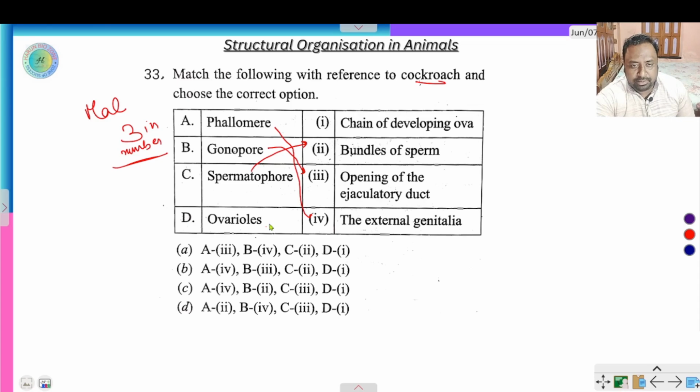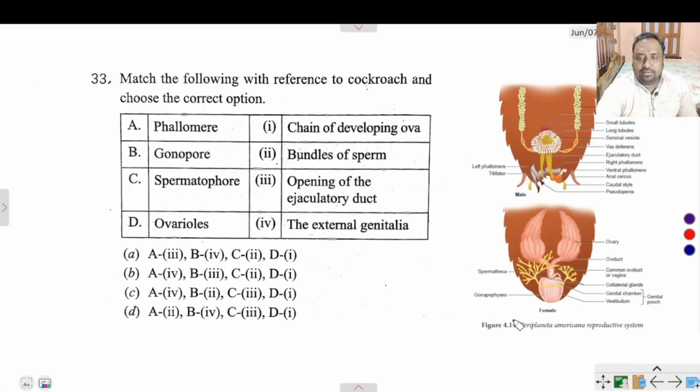Ovariole, chain of developing eggs. B is the correct option. Let me explain with the proper diagram. Here you can see the phallomere. This gray portion is the phallomere, left phallomere, right phallomere. The phallomere is the external genitalia, from where the genital part opens. Gonopore is the opening of the ejaculatory duct. This is the ejaculatory duct, and this is the opening of the ejaculatory duct.